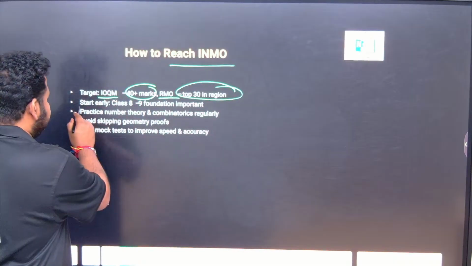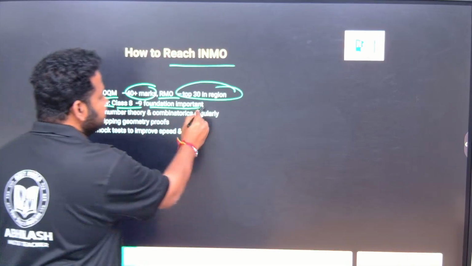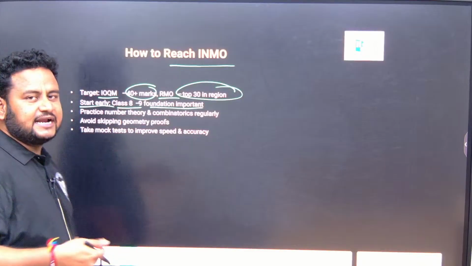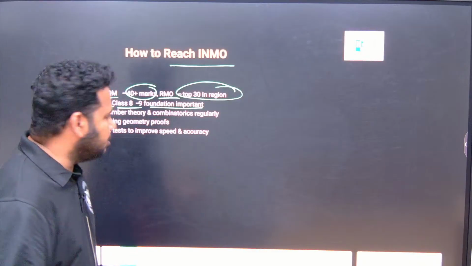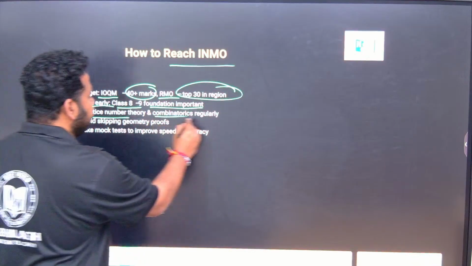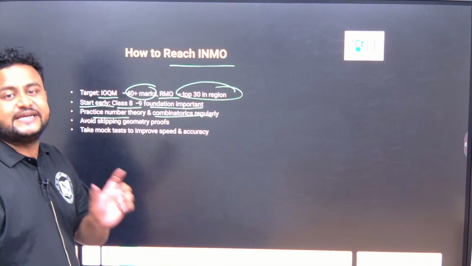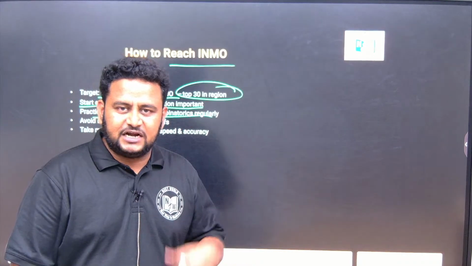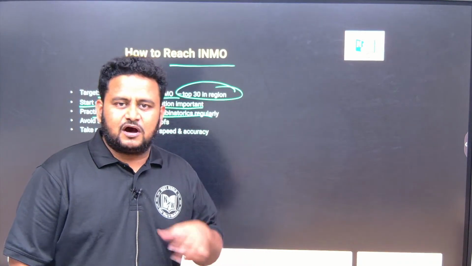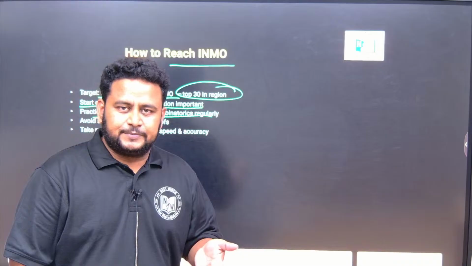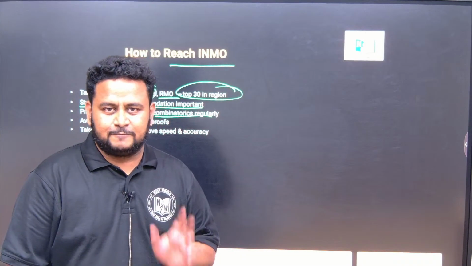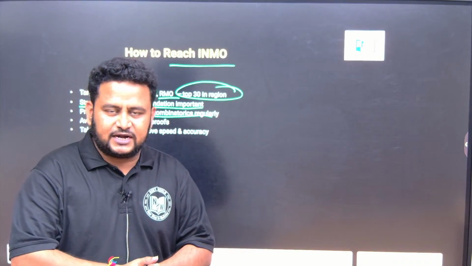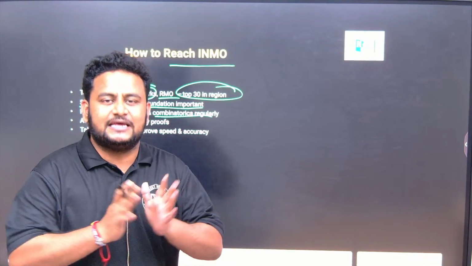So what are the prerequisites? Start early. Class 8 to 9 foundation is important, so please start writing Olympiads from class 8 itself. Next, practice number theory and combinatorics regularly. These are high weightage topics. Number theory is a very high weightage topic, be it for school level or for the intermediate, that is PUC level, or class 11 or class 12 level. Combinatorics is also a highly important topic.